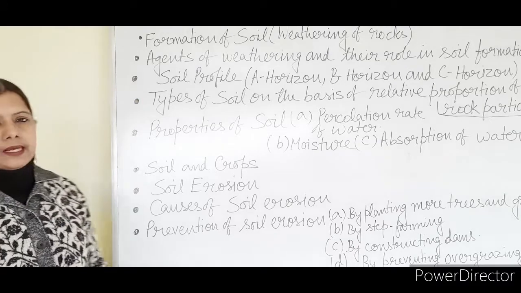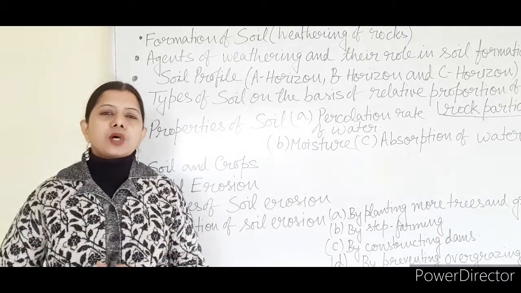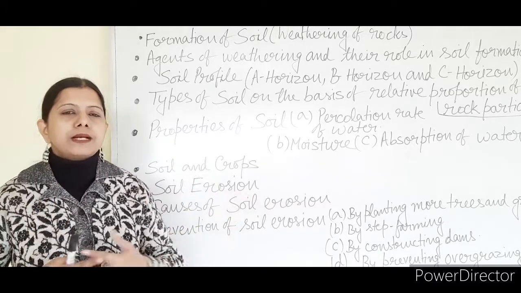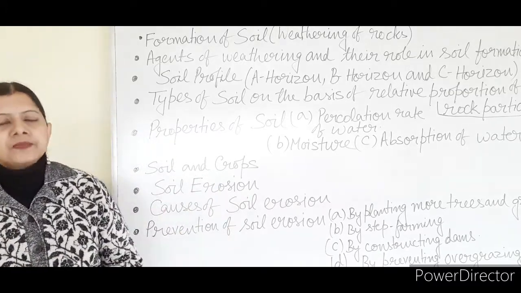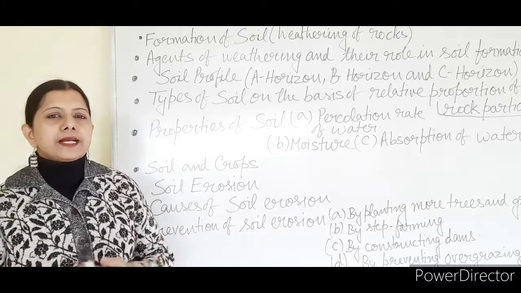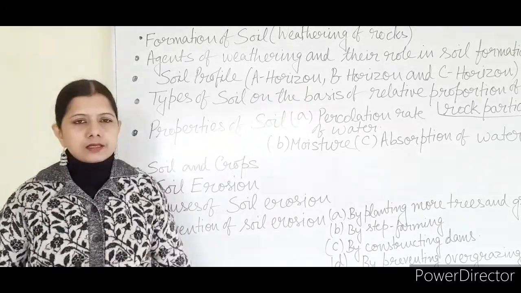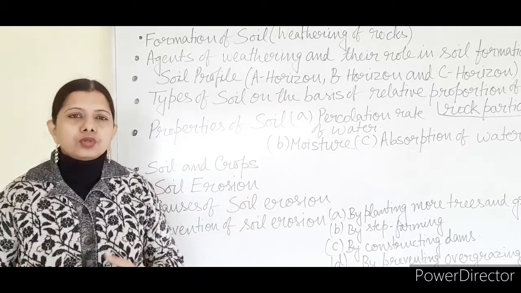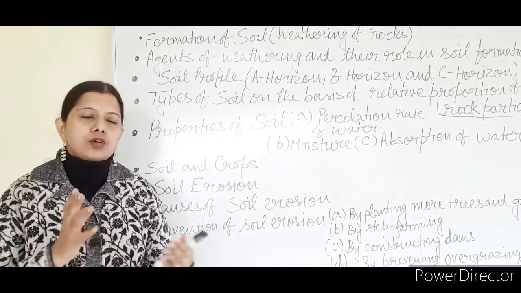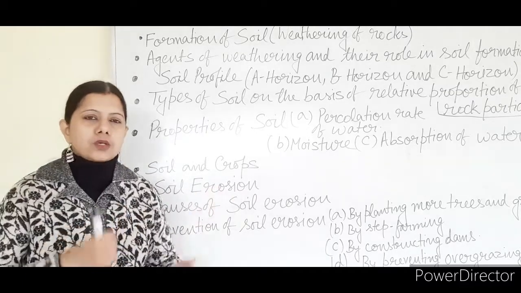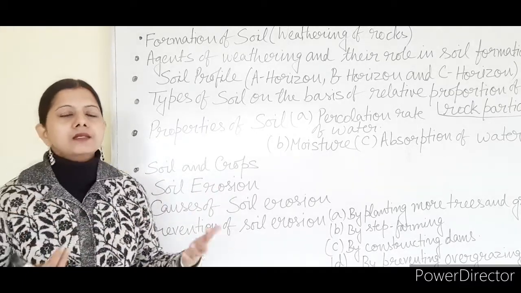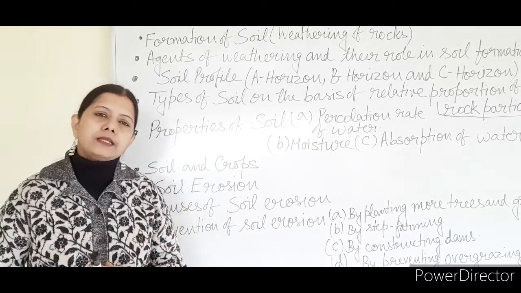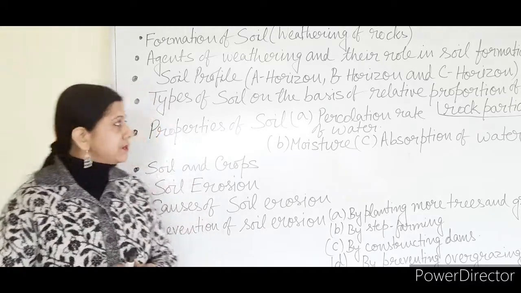Third is soil profile. A detailed video regarding soil profile has been sent to you earlier. Mainly soil profile is made up of these three layers: A horizon, B horizon and C horizon. You should know that A horizon consists of what components, B horizon consists of what components, and C horizon consists of what components. And what is actually soil profile? That should be at your fingertips.